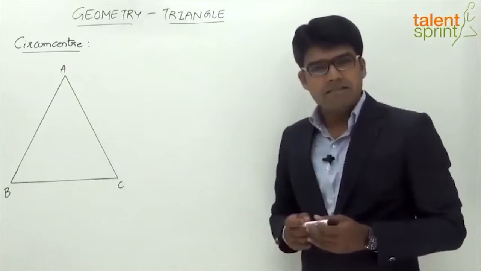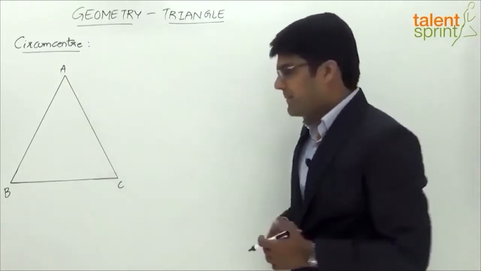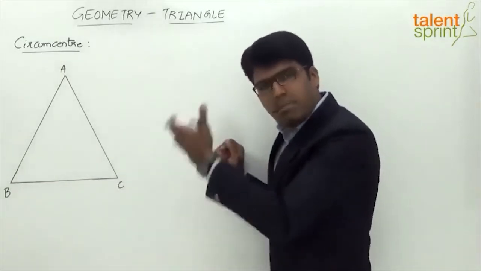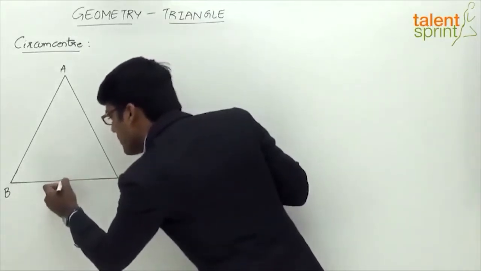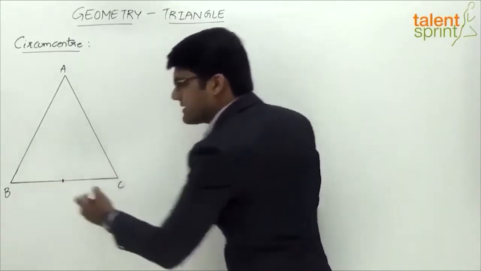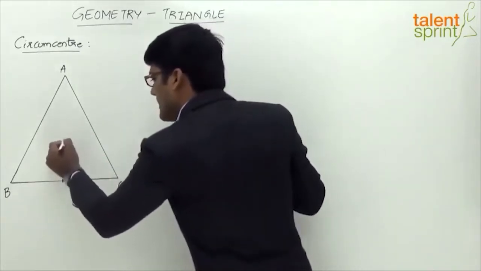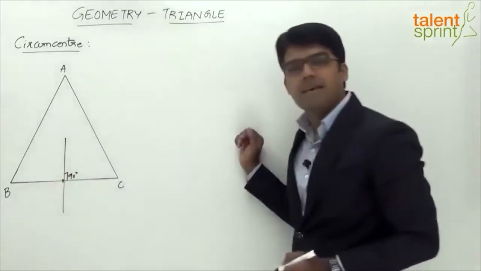So triangle ABC as usual here. Let us draw the perpendicular bisectors for each of the sides. If you look at the side BC, we know that the perpendicular bisector bisects the side. That means it divides the side into two equal parts. So let's say this is the point where it bisects. This is the midpoint of the side and it is perpendicular to the side. Perpendicular means it makes an angle of 90 degrees. So this is one of the perpendicular bisectors.